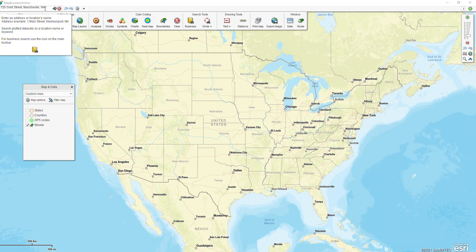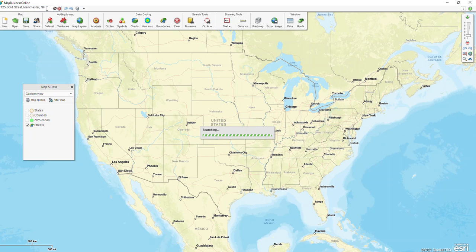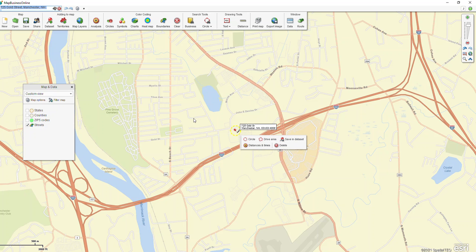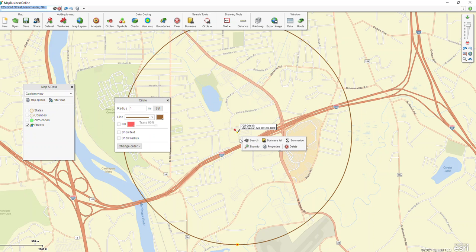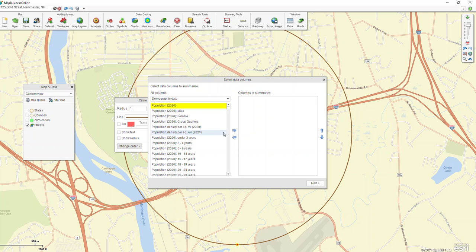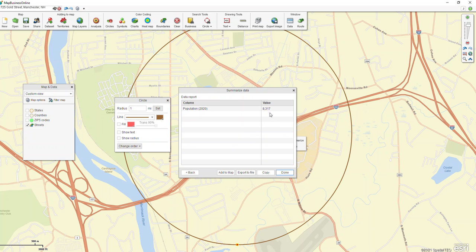So the first thing I'm going to do is type in my location in the address bar in the top left, and I find it here. Anytime you search for an address, you can click on the little circle here and put in your mileage, click add to map. So now we have our first circle, and if you want to summarize the demographics, then you can click this button, choose population, send it over, click next, and you have your value. I could then choose to export this and save it.